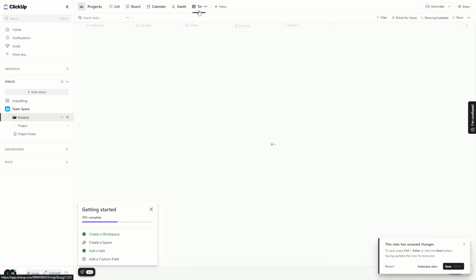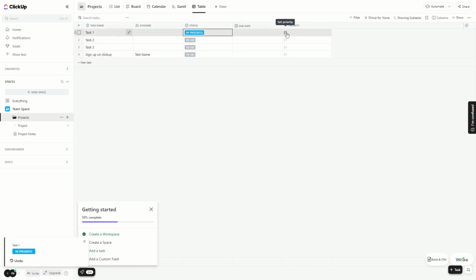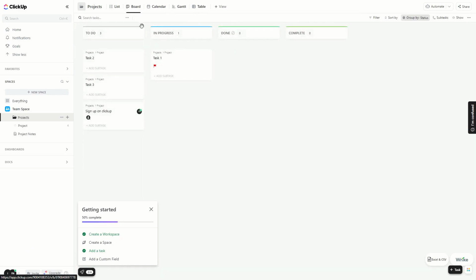But you can also display it as a table. So you have it as a table here, you have the assignee here, you have the status here, so you could move it to in progress, for example. You have the due date and the priority. So you can make this an urgent priority. I like to have it displayed as a board, because that's personally what I like to use, but that's up to you, obviously.